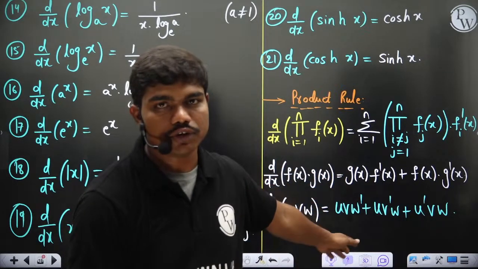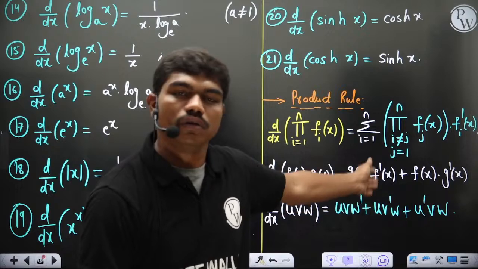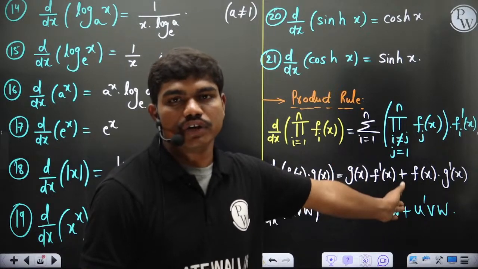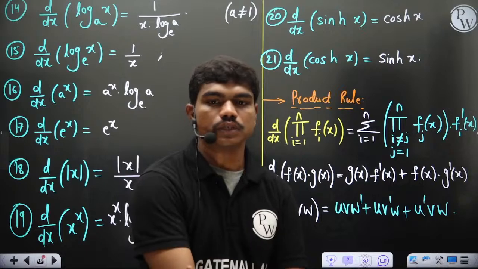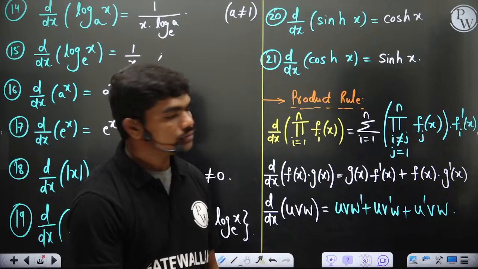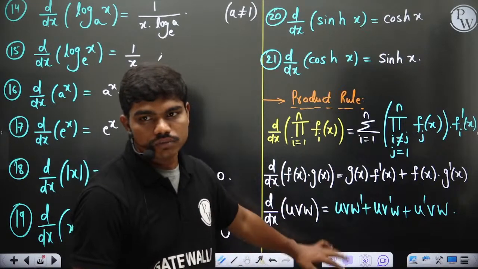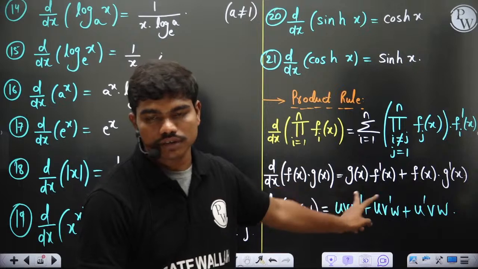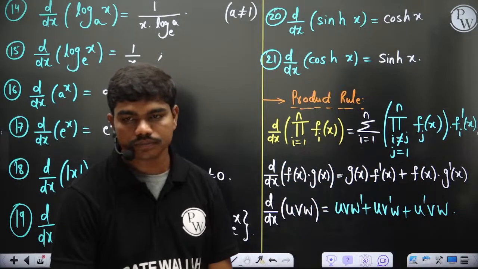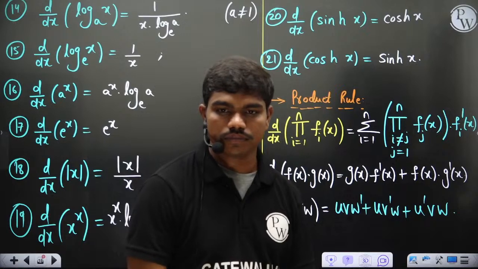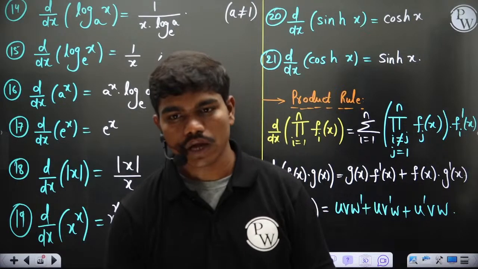Okay, if you have four functions, then you get u v w z dash, then u v w dash z, like that. You'll have terms again. Fine. Is this clear to all of you? If you have a product of two functions, then this is how you write a product of three functions. Similarly, if you have a product of n functions, this is the generalization.